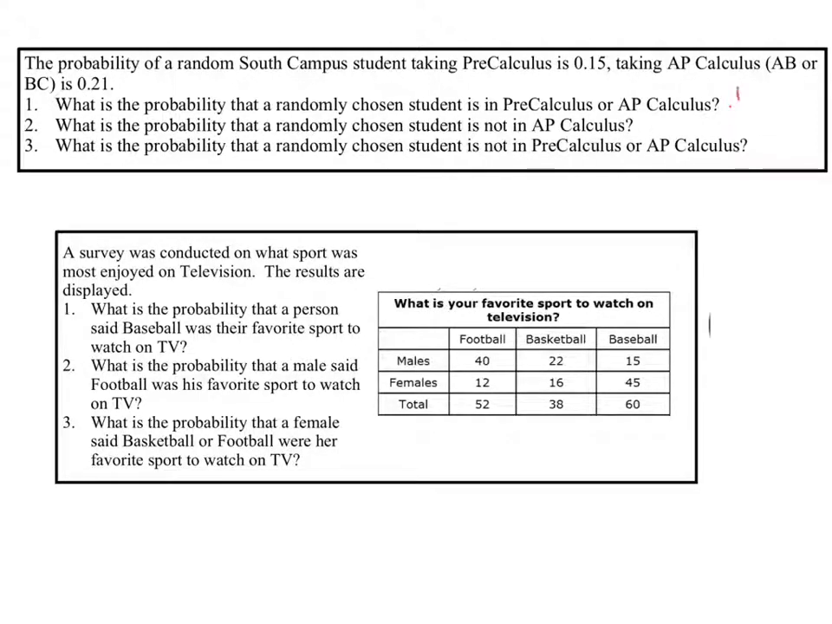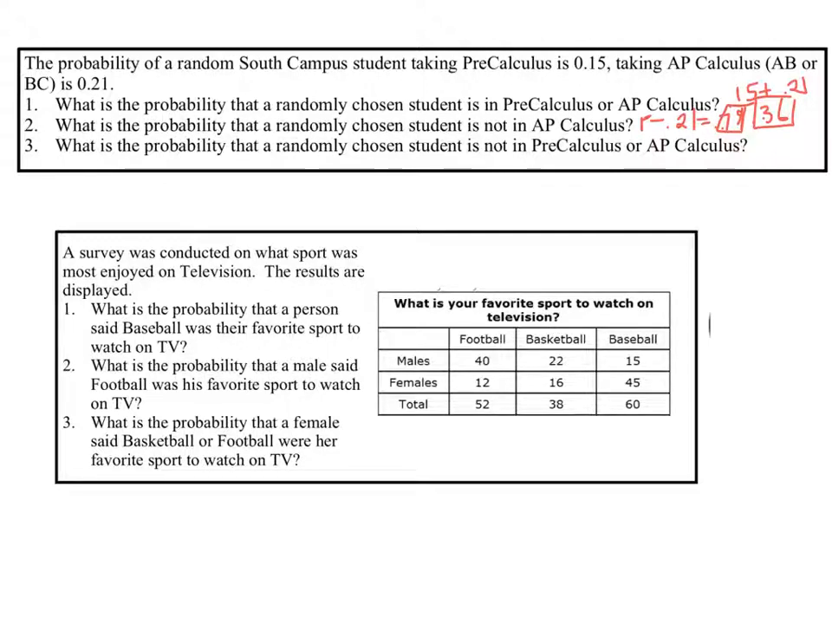Well, this is going to be 0.15 plus 0.21. It's 0.36. Okay. What's the probability that a randomly chosen student is not in AP calculus? So this is where we're going to use our complements rule. We're going to do 1 minus 0.21 and get 0.79. Sorry that I don't have much room for circling here.